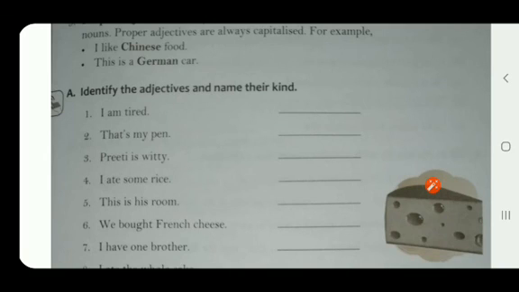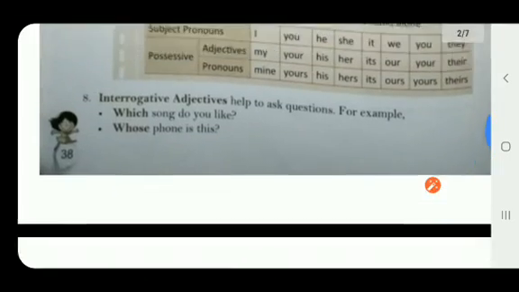Now about the exercises A, B, C, D, I'll send you the PDF of that, right? So from the PDF, try to do all these exercises in the book and in the copy. Only one exercise you have to do in the copy, the rest 3 have to be done in the book. So whatever part has been taught to you today, please go through it, learn it and try to understand from it.